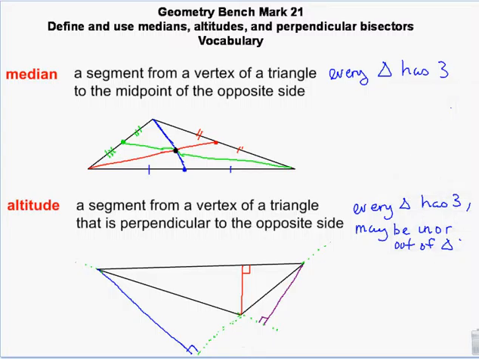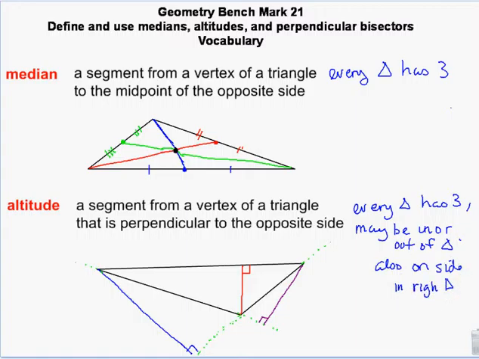So depending on the individual triangle, if it's an acute triangle, they'll all be inside. But if you have an obtuse triangle, you get outside. It can also be on the side. That's if it's a right triangle. And here's why.